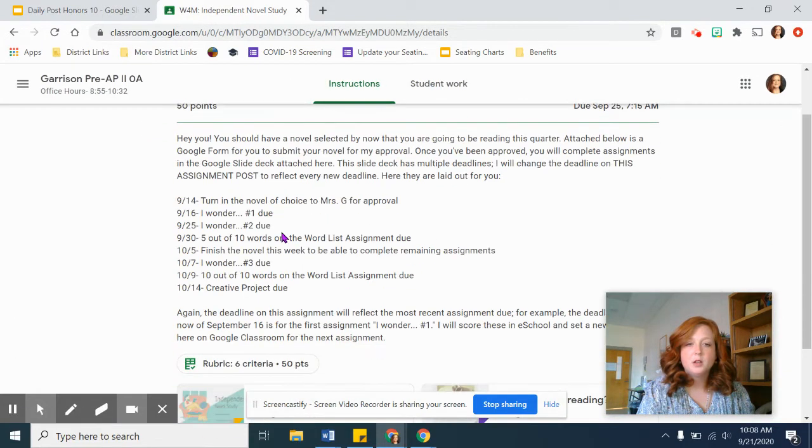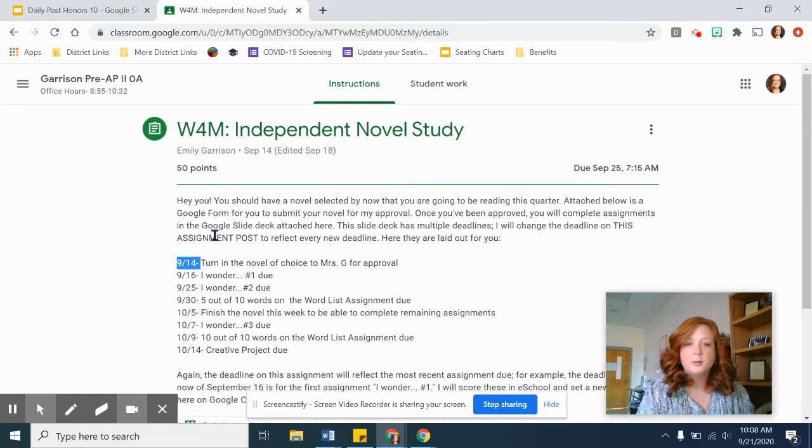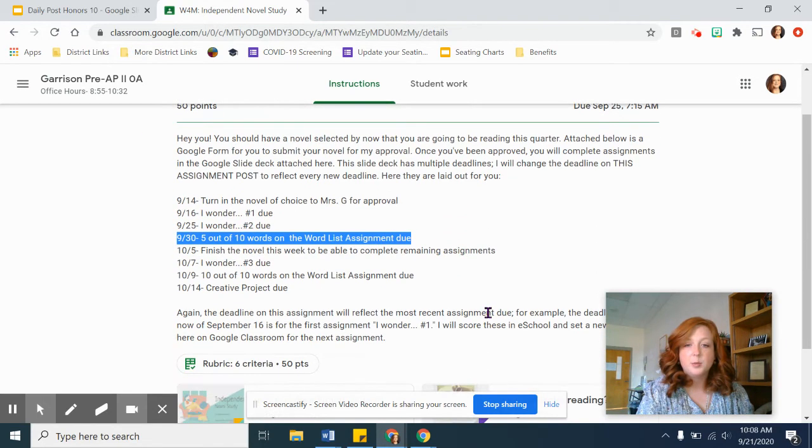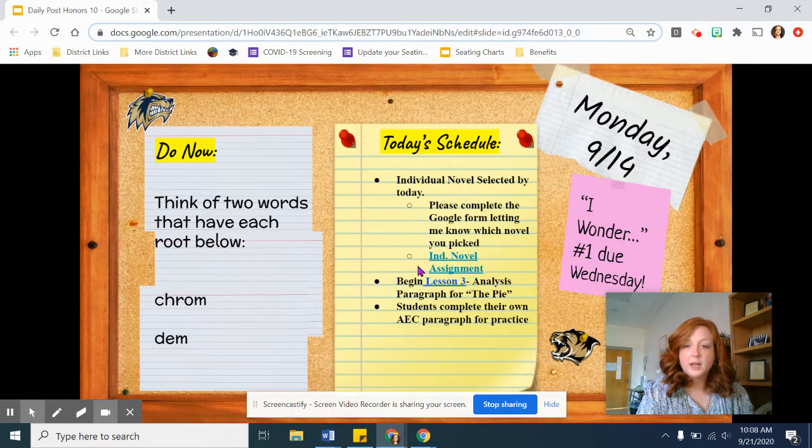I will change the due date, and I say that twice on here. I'll change the due date on this assignment every time. So this one from the 14th for my A days, this one from the 16th for my A days. We've already passed the 16th, so the next deadline is the 25th, which is this Friday for A days for your second I Wonder. And then once that date passes, I'll change it to the 30th, to keep you on track. So I assigned that last week, and then we began the final lesson for the PIE.